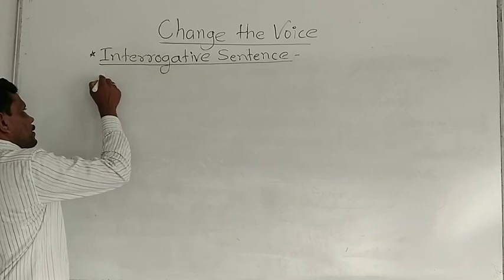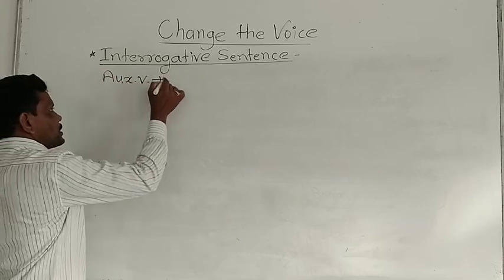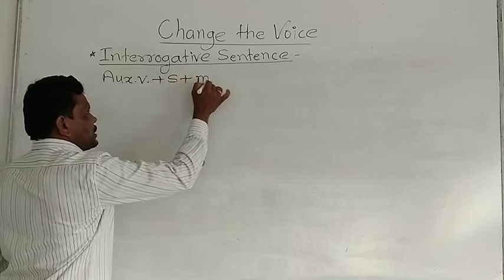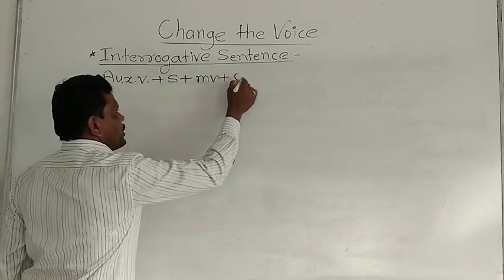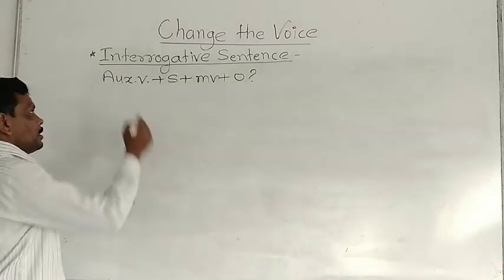For example, see here, auxiliary verb plus subject plus main verb plus object and last question mark.